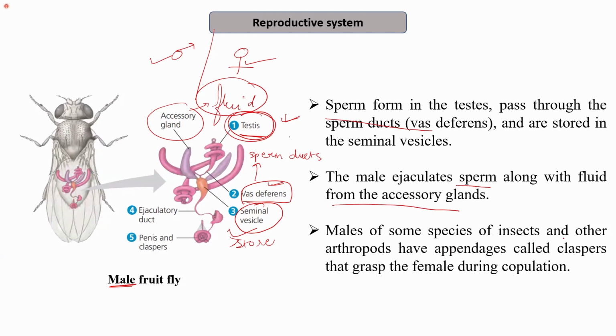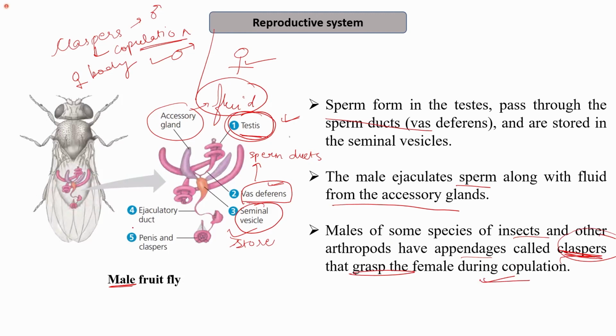Males of some species of insects and other arthropods have appendages called claspers. What is the function of the clasper? This is present specifically in males. It allows the male to hold on to the female body during reproduction. So during copulation, these claspers allow the male to grasp the female body. So males of some species of insects and other arthropods have appendages known as claspers that help to grasp the female during copulation.